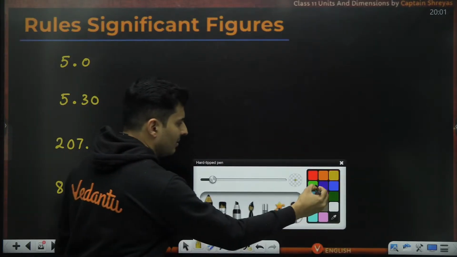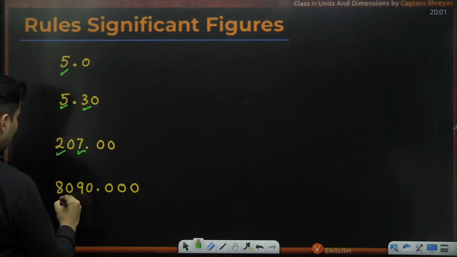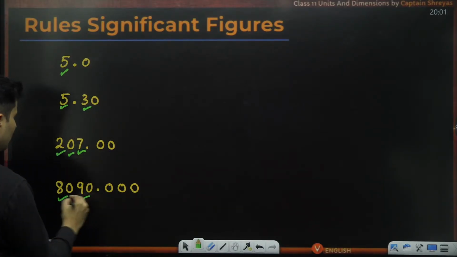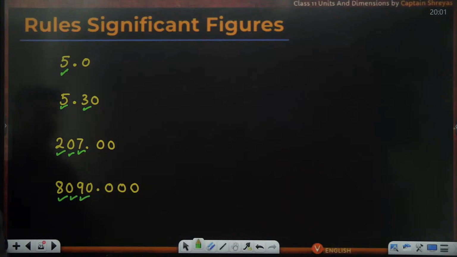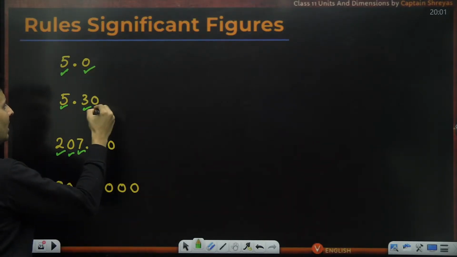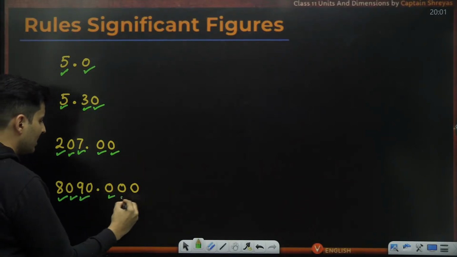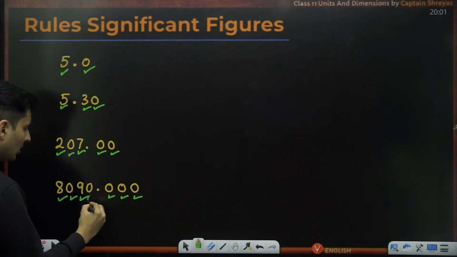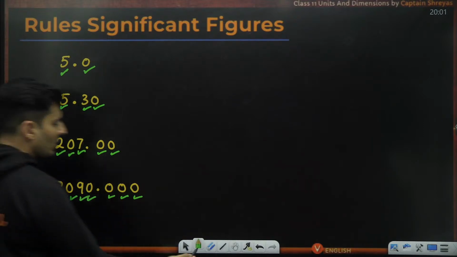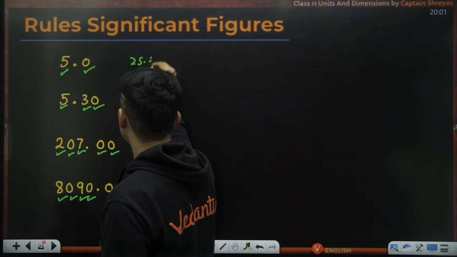Now, see, basic things, let's mark this, this, this. This zero is between two non-zeros, so they are all significant. But what about these zeros? If it is after a decimal, significant. After a decimal, significant. So this automatically becomes significant. As you can see over here, there are two significant figures.